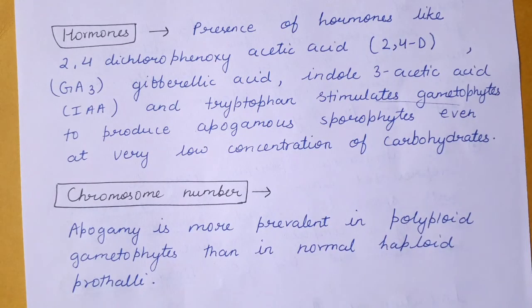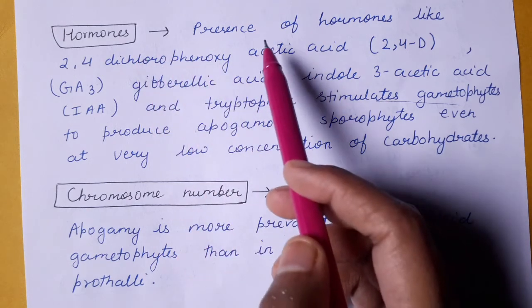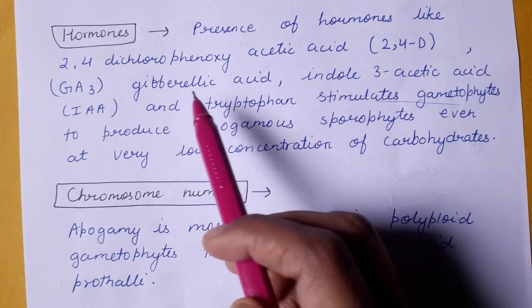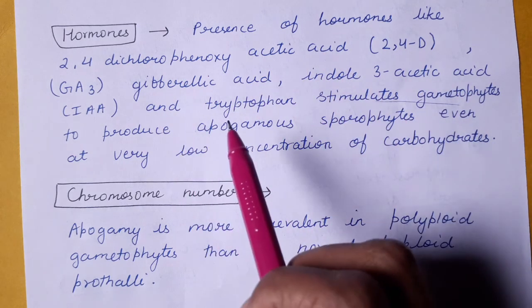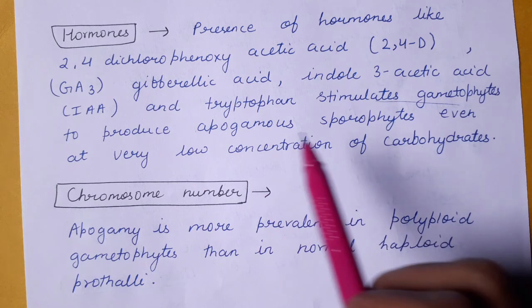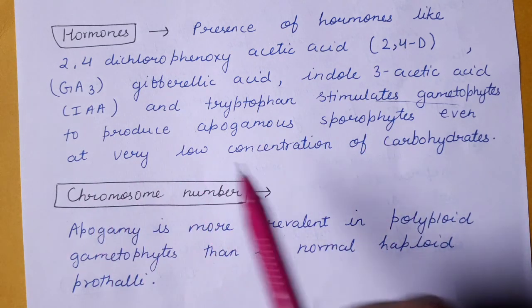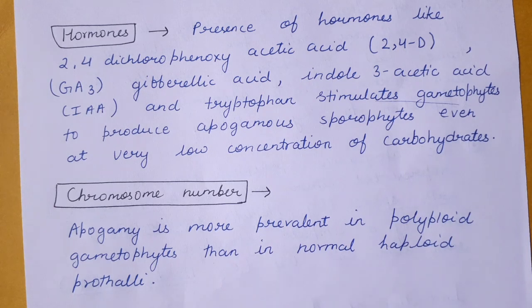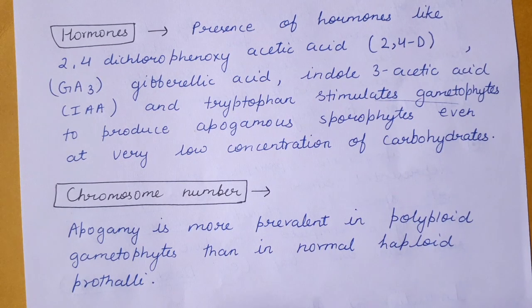Now coming to our next factor, that is hormones. The presence of hormones like 2,4-dichlorophenoxyacetic acid, gibberellic acid, indole-3-acetic acid and tryptophan stimulates gametophytes to produce apogamous sporophytes even at very low concentrations of carbohydrates. The next factor affecting apogamy is chromosome number. Apogamy is more prevalent in polyploid gametophytes than in normal haploid prothalli. So these are the factors affecting apogamy, and this is all for today, apogamy and apospory.